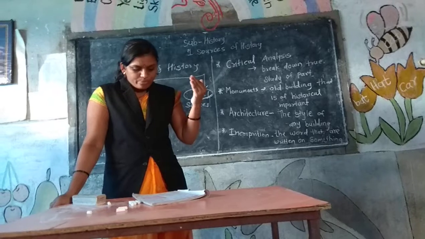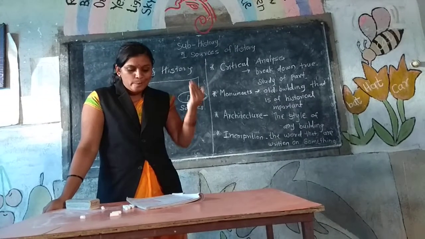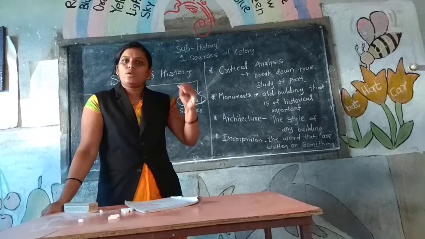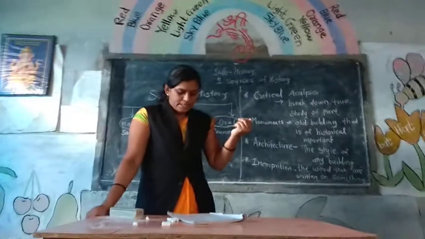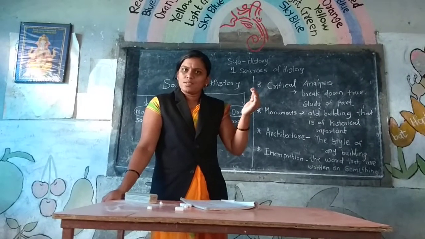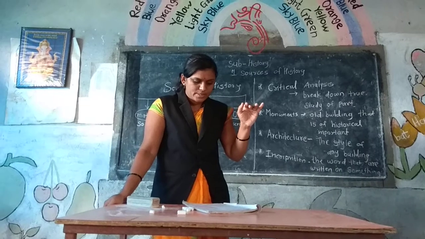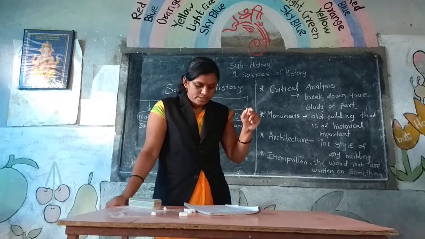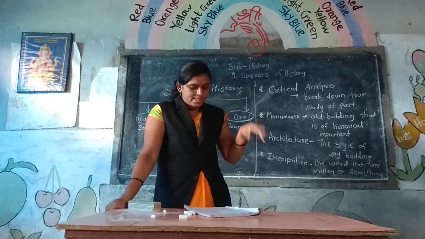That means history must be based on authentic evidence, true evidence or proofs. These proofs are also known as the sources of history.